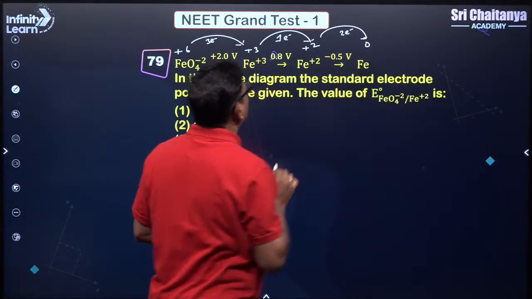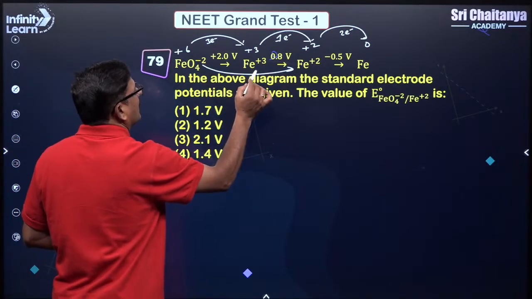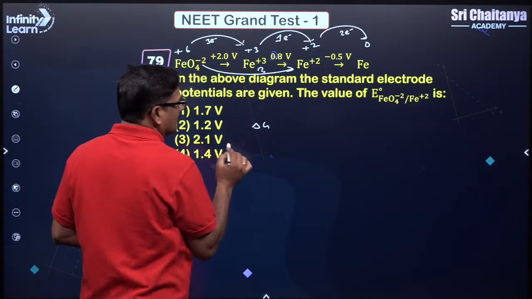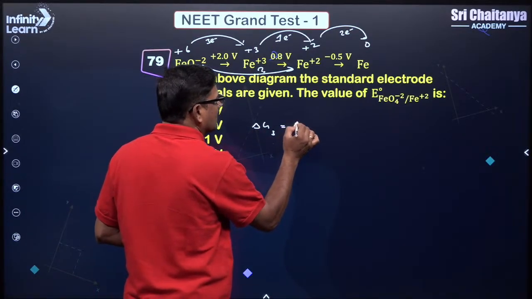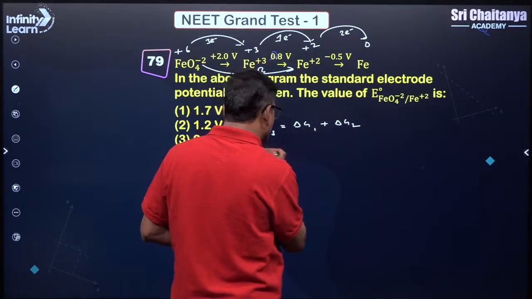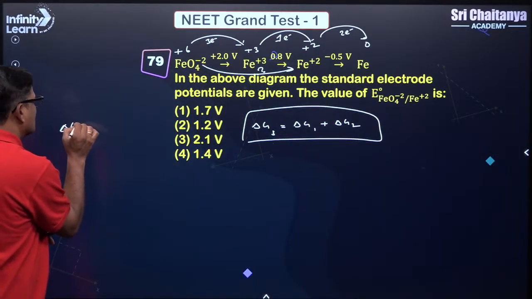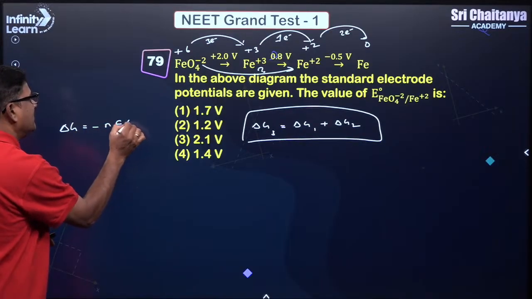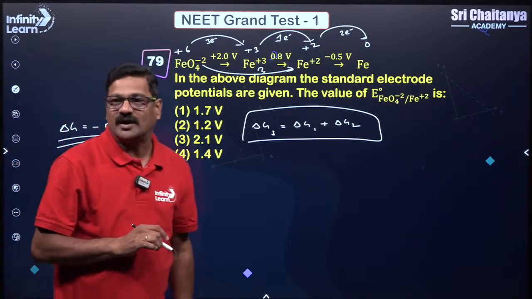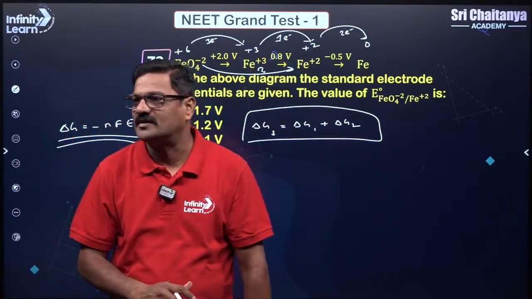What am I asking? From here to here, what is the delta G? Delta G3 is equal to delta G1 plus delta G2. Use this formula: delta G is equal to minus nFE0 cell. By applying this you can do it, and these kinds of questions are very important.